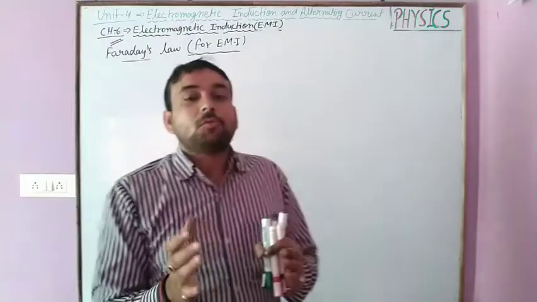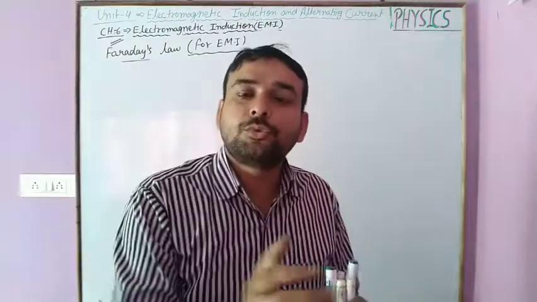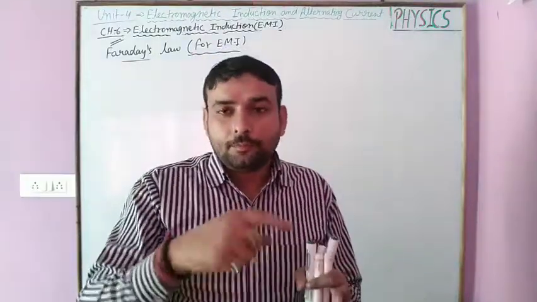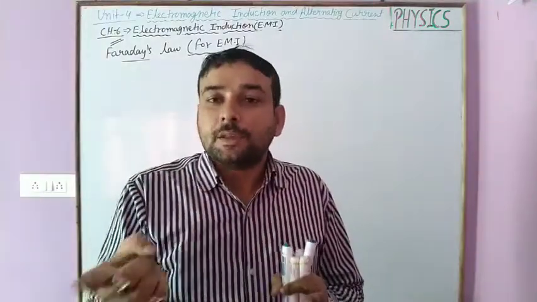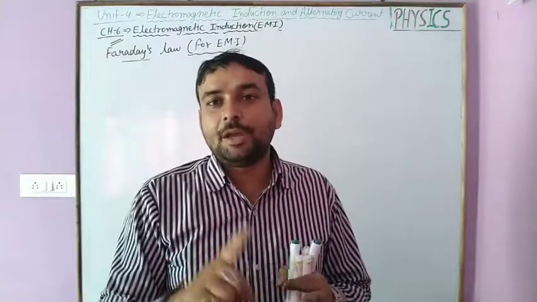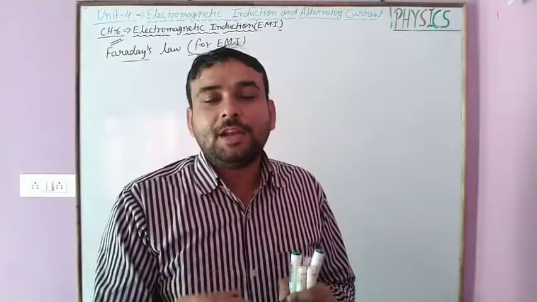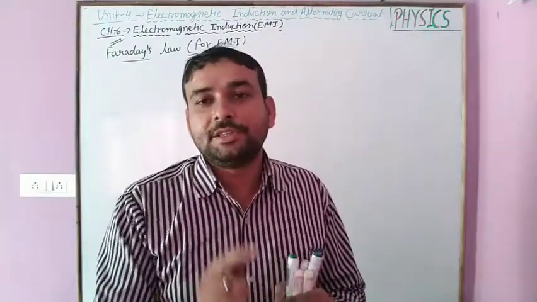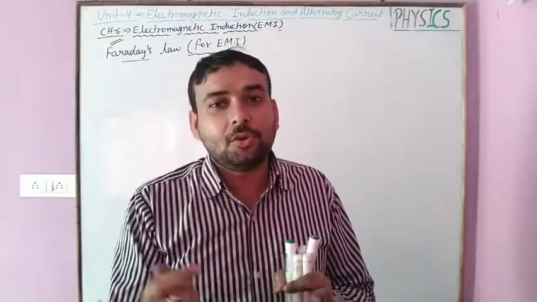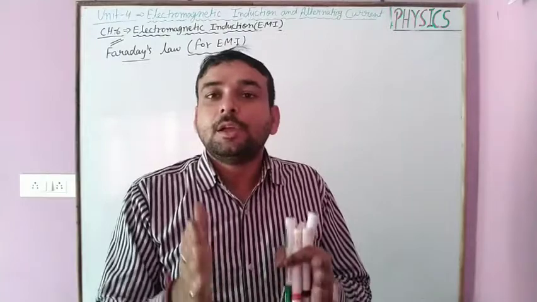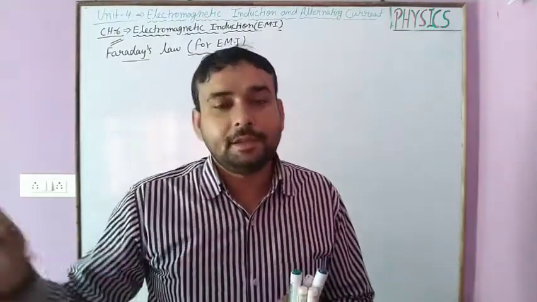But when the flux changes, when the bar magnet is moved towards the coil, or by the second or third experiment, when the current is flowing in the second coil, the magnetic field is generated, which is given by B equal to mu naught Ni. The number of field lines linked with the first coil will change, and this change in the magnetic field lines or magnetic flux density will continuously change so long as current is linked with the coil.